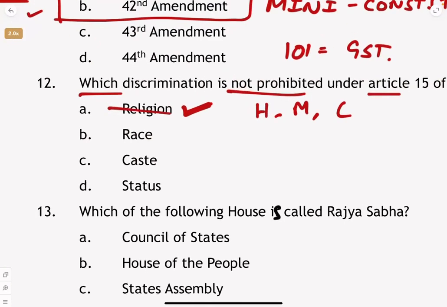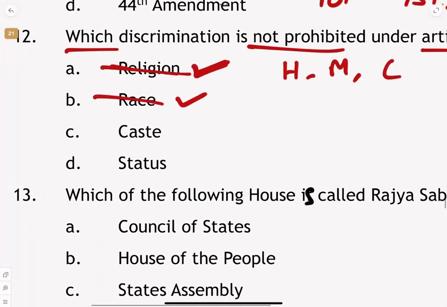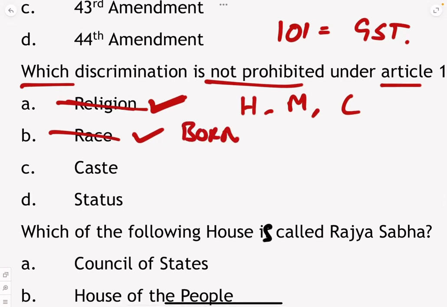Is it race? You're a Mongoloid, you're an Aryan, you're an African. No, we cannot discriminate against people because of their race. That is how they are born. We cannot say you're white, you're black, so we don't give you equal treatment or respect.